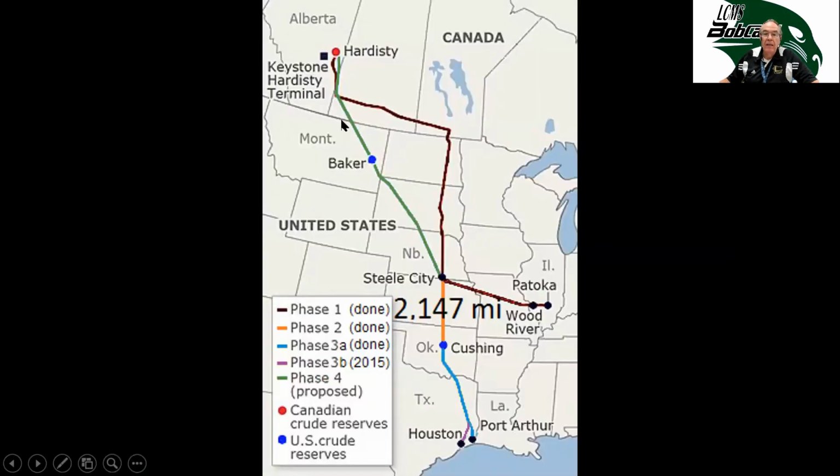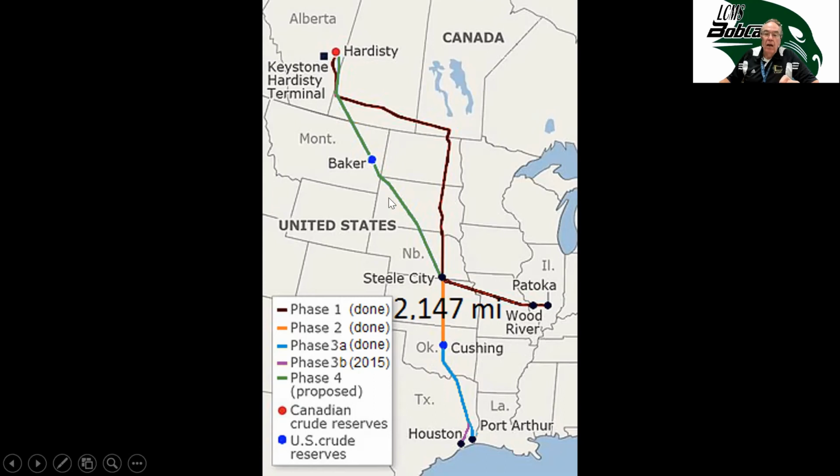One of the pipelines that's been in the news is this Keystone pipeline, which is proposed to bring shale oil from Canada down to the Gulf of Mexico here, where it can be brought to refineries. There's been a lot of controversy about this pipeline, whether it's cost effective to build it.